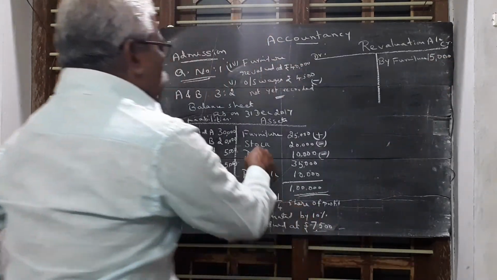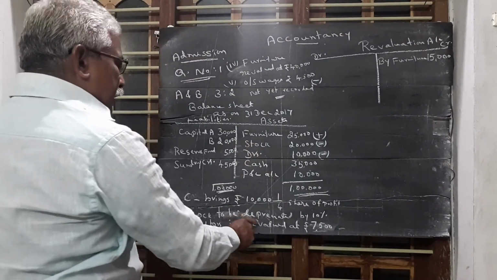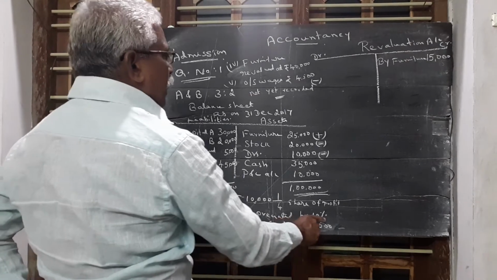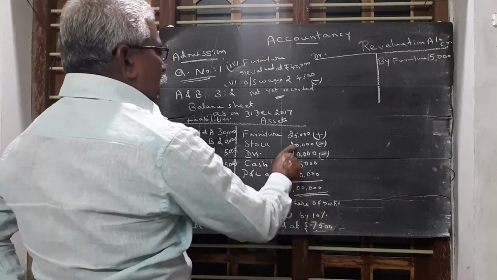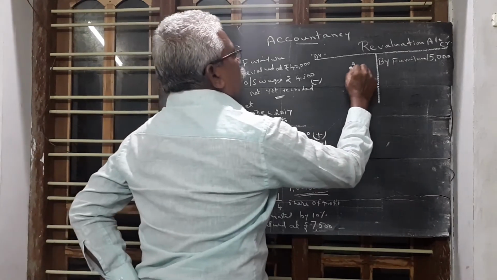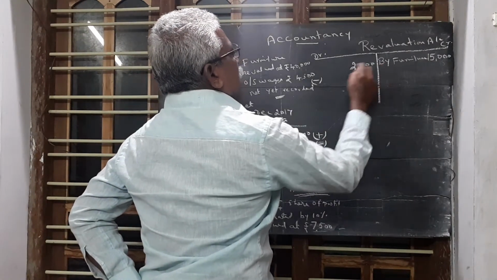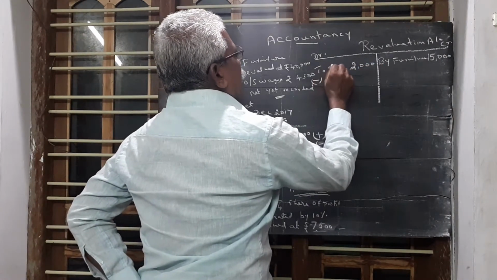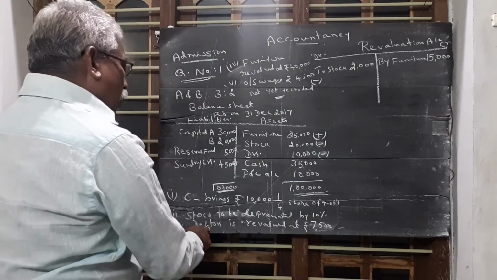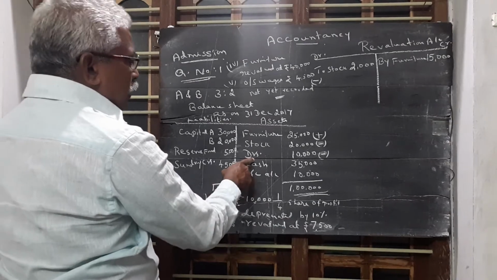Then stock is to be depreciated by 10%. So 10% of stock, 2,000 rupees, is the loss. So this 2,000 is on the debit side, to stock. Then debtors. Debtors is an asset.